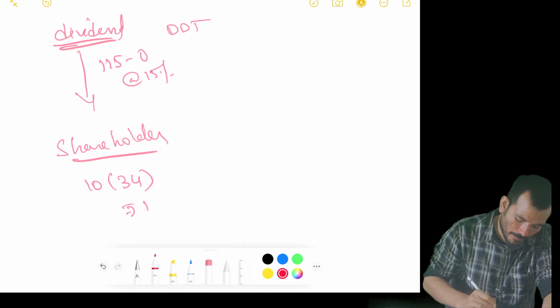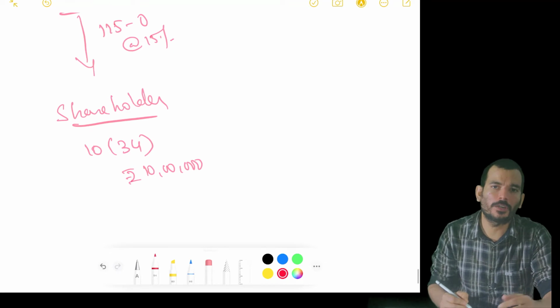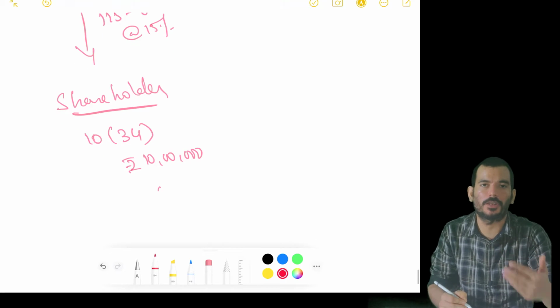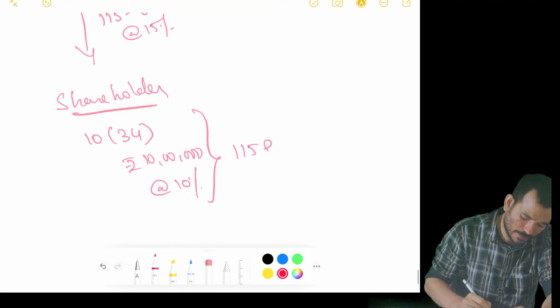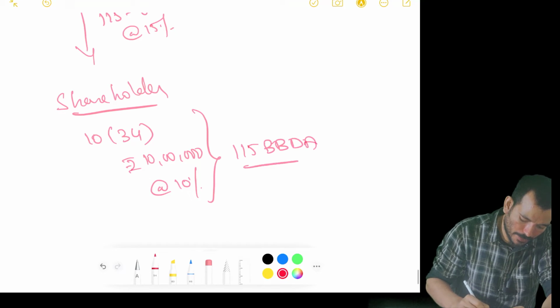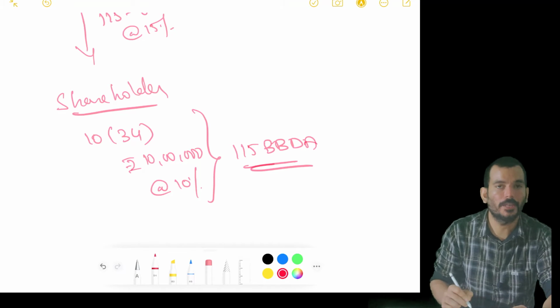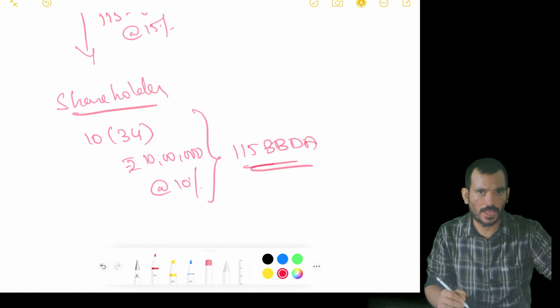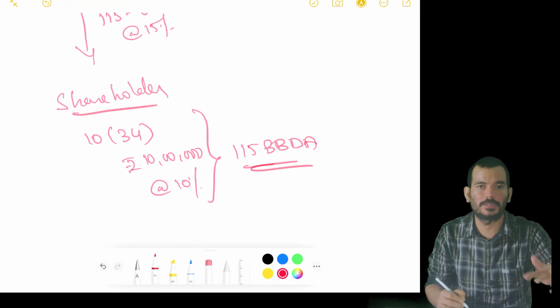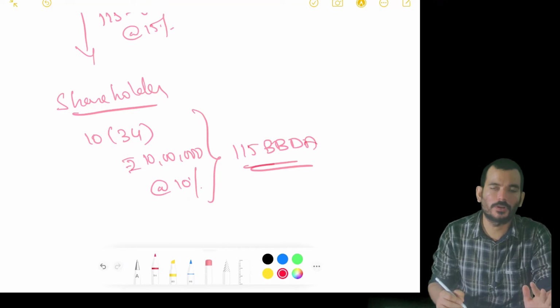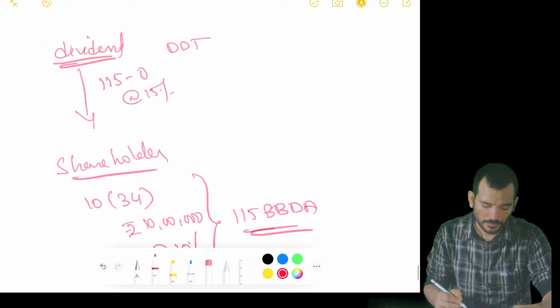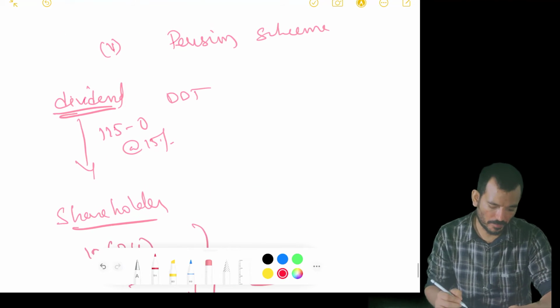The amendment is like, up to 10 lakhs of dividend, it is exempt for you. Beyond 10 lakhs, if you happen to receive dividend beyond 10 lakhs, that will be taxable at 10%. So that has been said under section 115BBDA. Okay, when a company is declaring, they have to pay tax. For the shareholder, it is exempt. But now only up to 10 lakhs it is exempt. Beyond 10 lakhs, you have to pay tax. Okay, so that is 115BBDA.